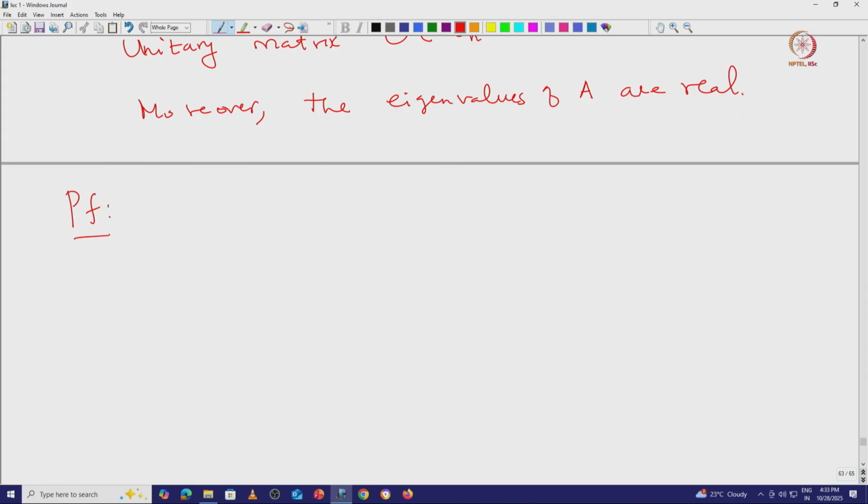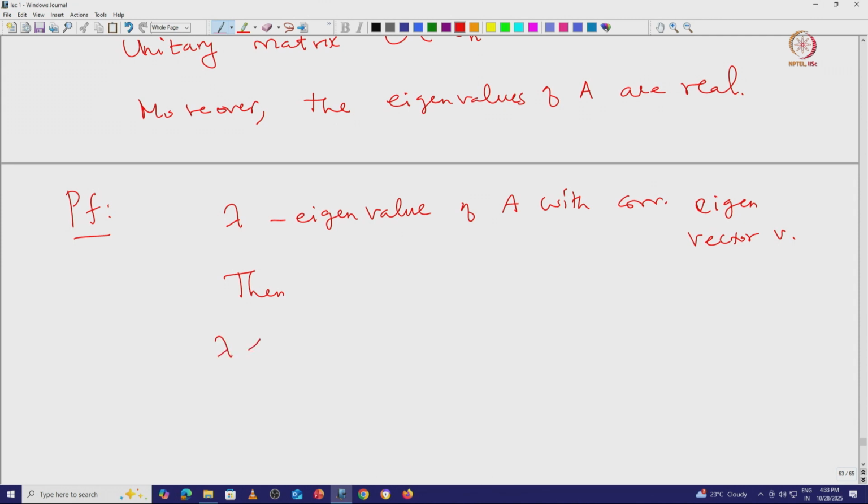So, let us see the proof. Let lambda be an eigenvalue of A with corresponding eigenvector V.